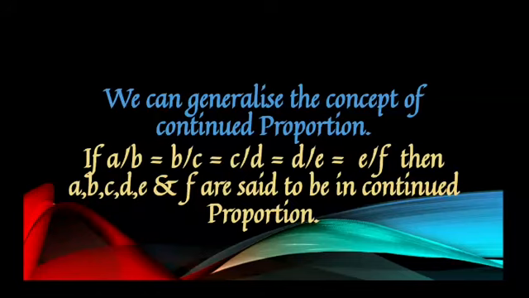We can generalize the concept of continued proportion. If A upon B is equal to B upon C is equal to C upon D is equal to D upon E is equal to E upon F, then A, B, C, D, E and F are said to be in continued proportion. Now let us see a video to understand it.